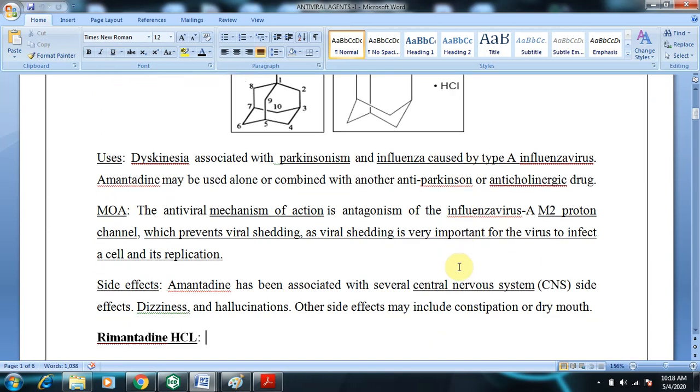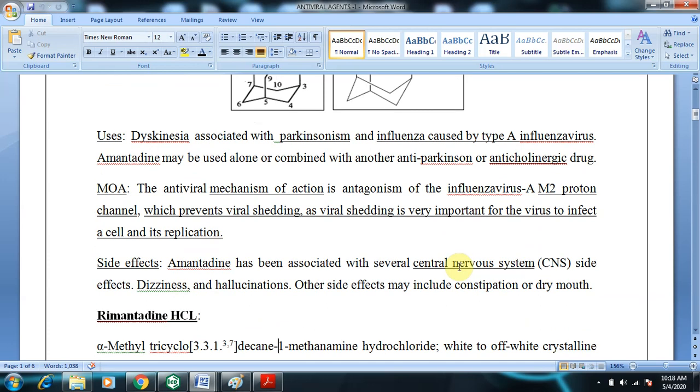anticholinergic drugs. Coming to its mechanism of action, the antiviral mechanism of action is antagonism of the influenza A virus M2 proton channel, which prevents viral shedding, as viral shedding is very important for the virus to infect the cell and for its replication. So what is the main mechanism of action for amantadine? Its antiviral activity is because of inhibition of the M2 proton channel. This point is important: inhibition or antagonism of the M2 proton channel.